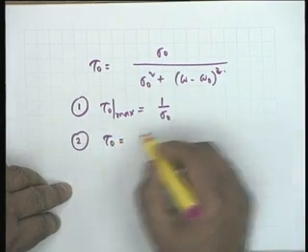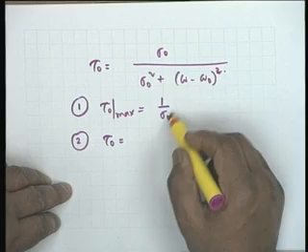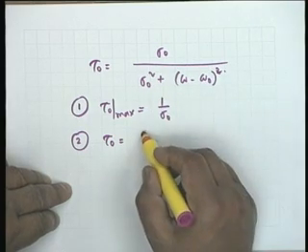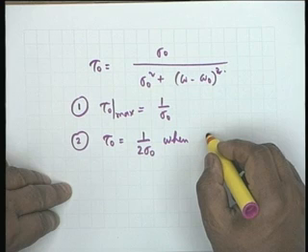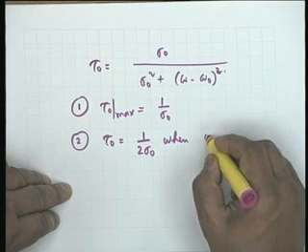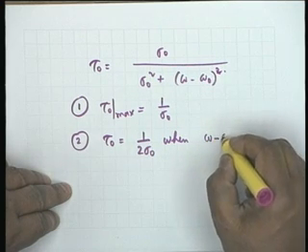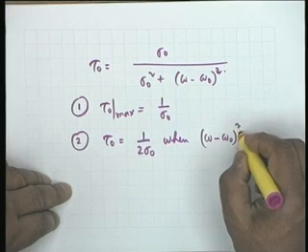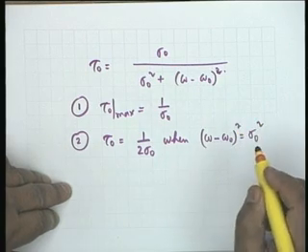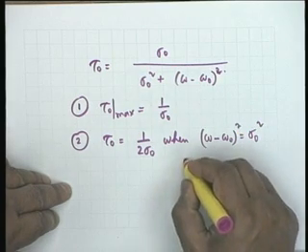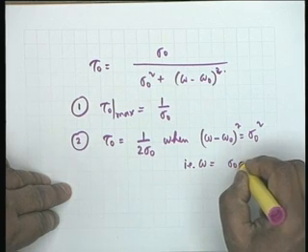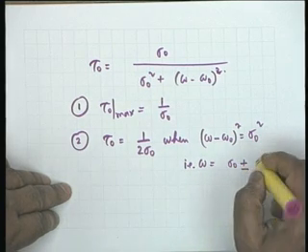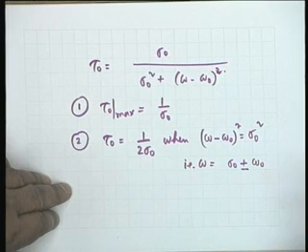delay is equal to half of this maximum delay, that is 1 over 2 sigma 0, when omega minus omega 0 squared is equal to sigma 0 squared, which means that omega is equal to sigma 0 plus minus omega 0, or is it the other way around?